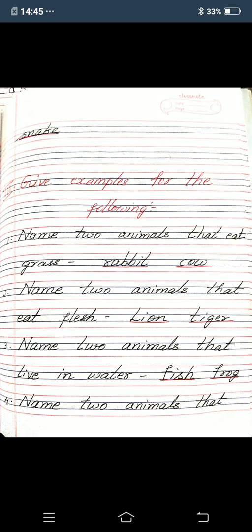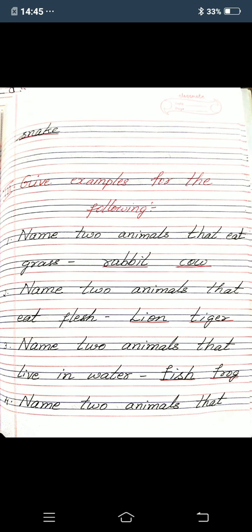Third one, name 2 animals that live in water. Which animals live in water? You must write those 2 animals' names. I have written fish, frog. F-I-S-H, fish, F-R-O-G, frog. You can write other animals' names also, for example crocodile, turtle, crab. But I have written in the book fish and frog.